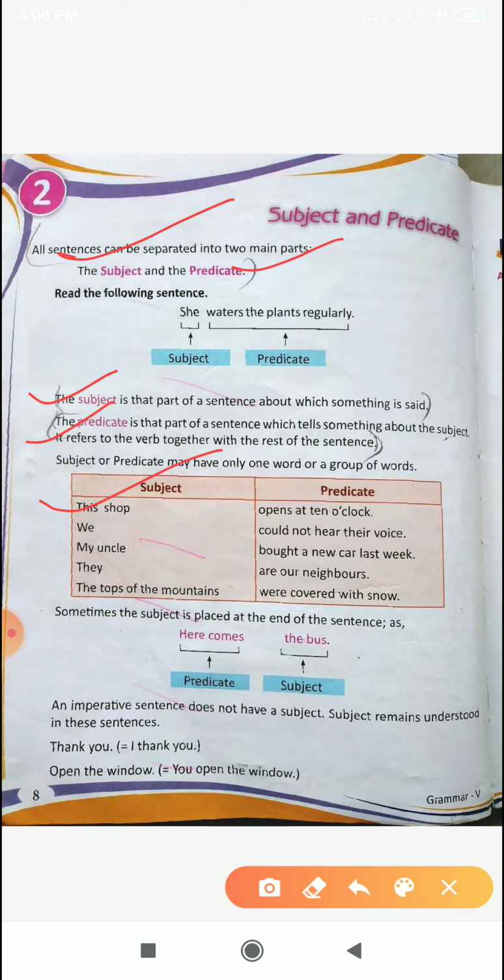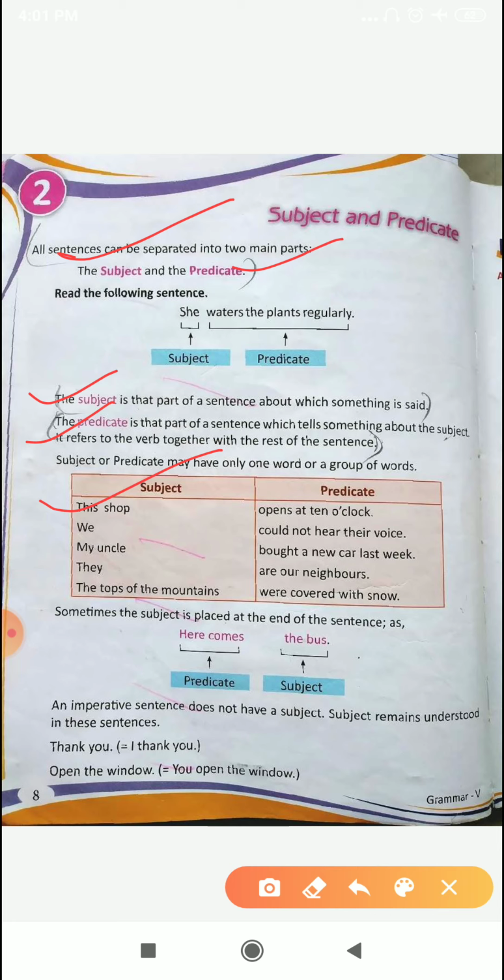The tops of the mountains were covered with snow. The tops of the mountains, as you can see, the subject is a group of words, and here the predicate is also a group of words. So, as I told you, subject or predicate may have only one word or a group of words. Students, coming to the next.